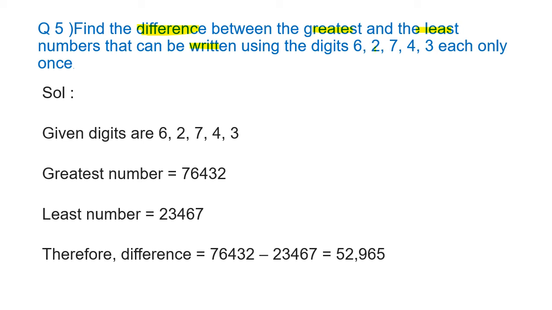For the least number, you arrange the digits in ascending order. So the highest number here will be 76,432, and the least number here will be 23,467. When you do the subtraction, you get 52,965. For difference, you do the subtraction.